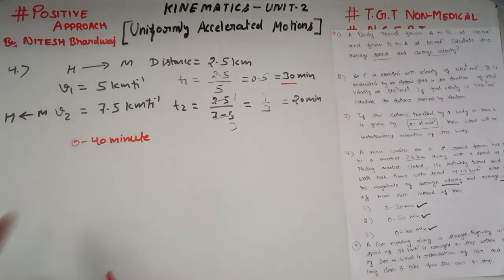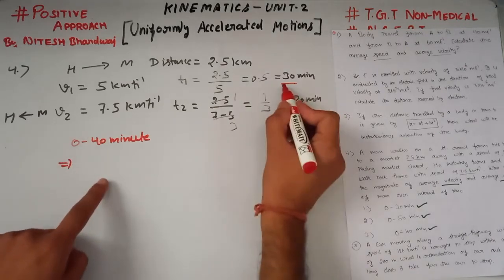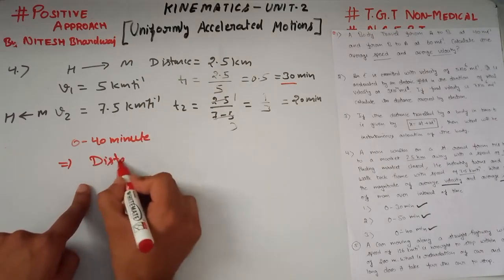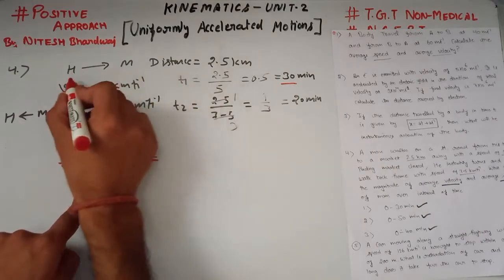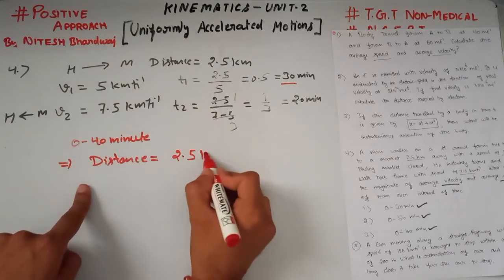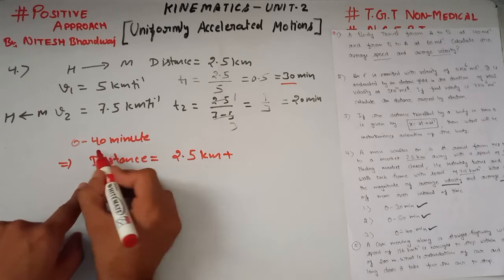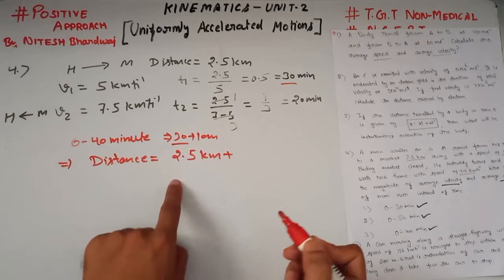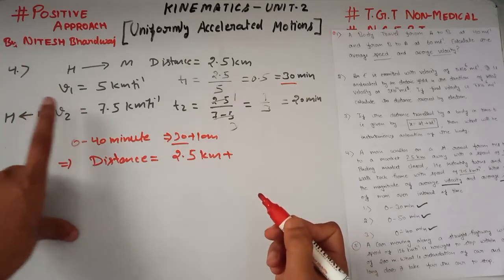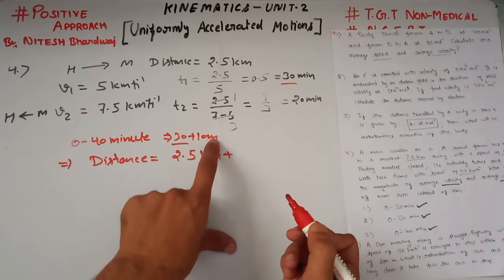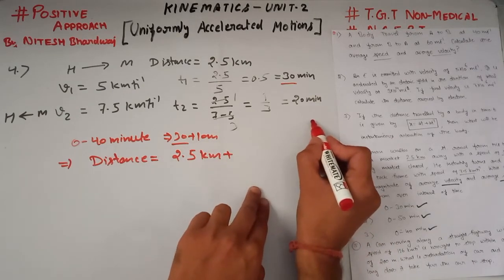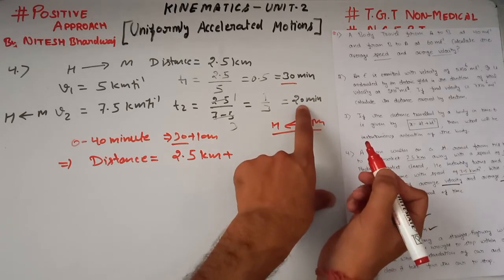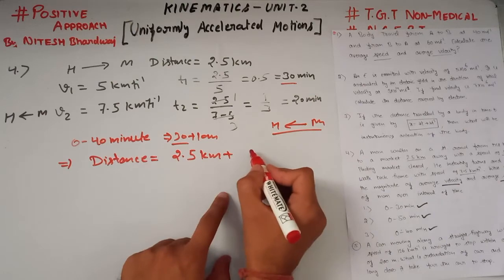And in our next part, the time is given 0 to 40 minutes. Let's see here, in first 30 minutes, it covers the distance home to market, which is equal to 2.5 km. And in the next 10 minutes, he goes from market to home.